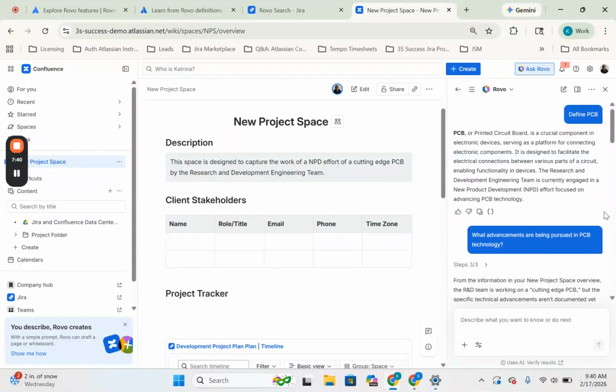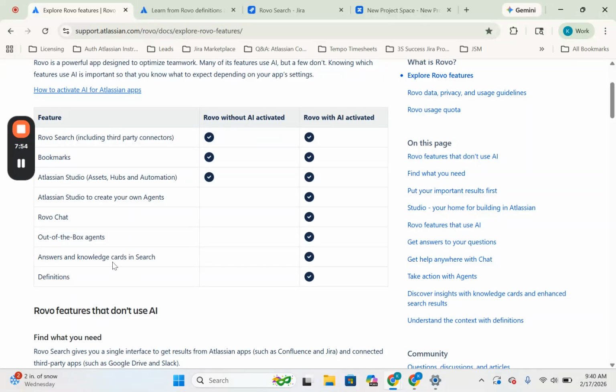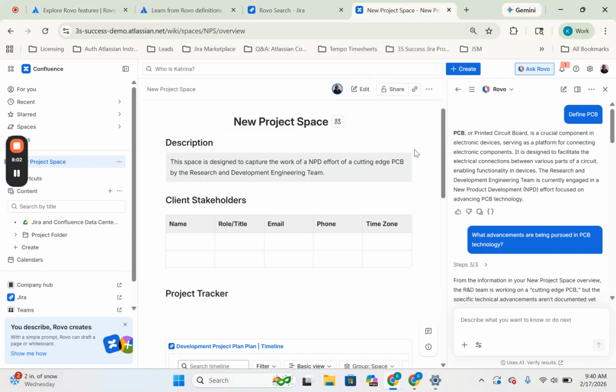All right. So this is just a brief overview of the knowledge cards as well as definitions that are available with the Rovo search function when you do have AI activated. If you go back to the Rovo features, you can see that answers and knowledge cards and search and definitions are not available without Rovo AI activated. And so if you do have AI activated in your Atlassian instance, just be sure to always verify the information that you're reading.